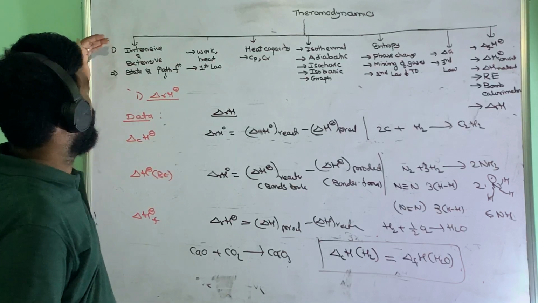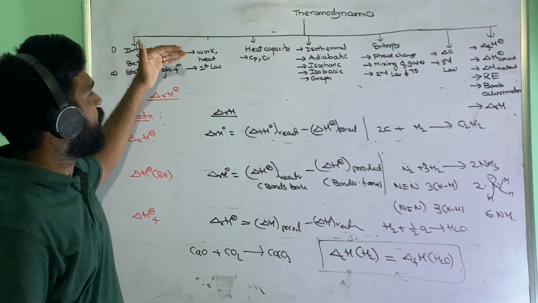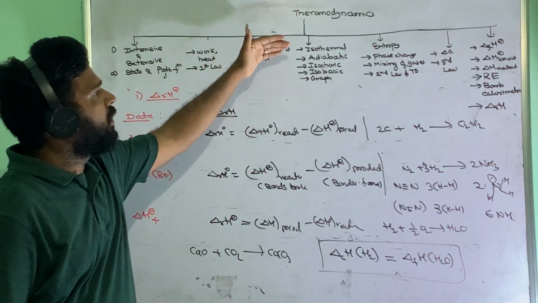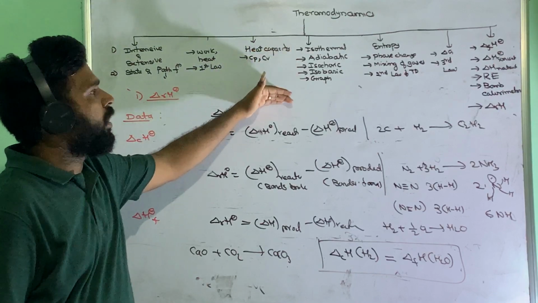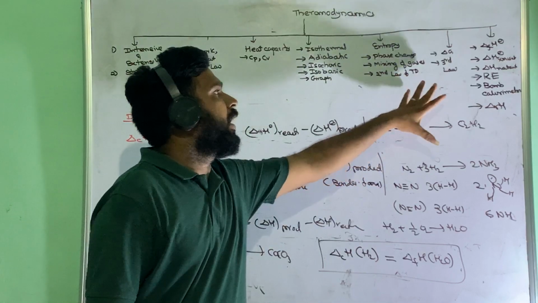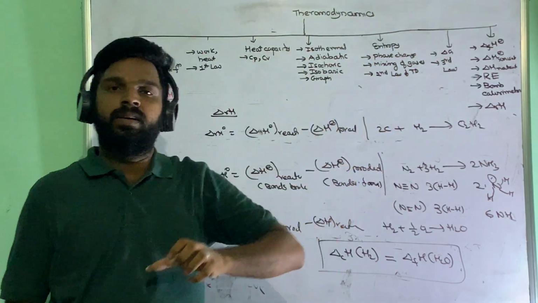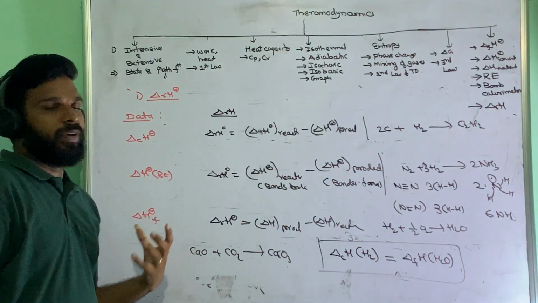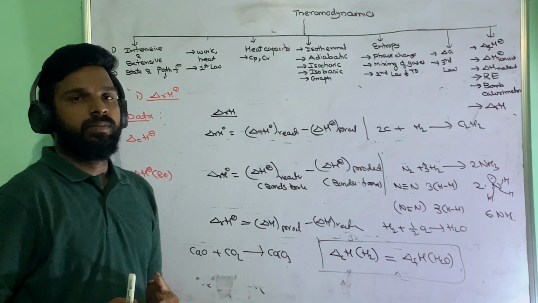We have covered intensive and extensive properties, work, heat capacities, their different thermodynamical processes, entropy change, and Gibbs energy, and some thermochemistry terms we have seen. Okay, so thank you.